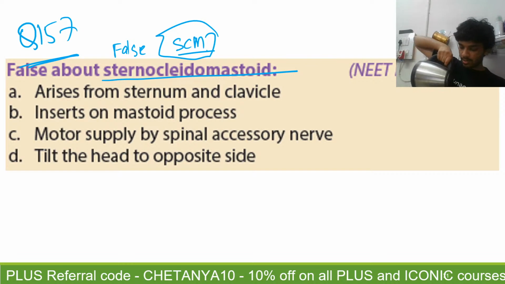Question number 157, guys. What is the answer that I should expect from you all?